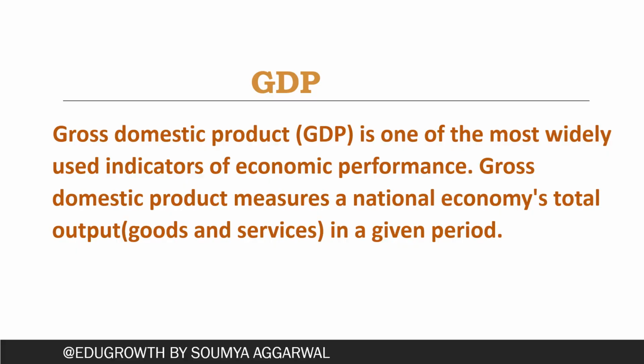Now first we'll understand the meaning of GDP. GDP means gross domestic product and it is a widely used indicator of economic performance. You must have heard in the news or around you people saying that GDP has increased. So what is GDP? GDP basically measures the national economy's total output of goods and services in a given period. जितने भी production of goods and services economy में होता है, so GDP measures that total output. So if total output increases, we say GDP has increased in the economy.